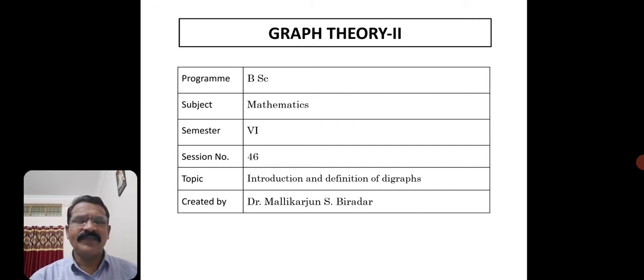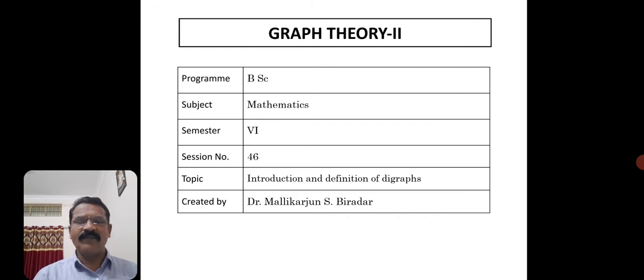Usually we have physical situations like one-way road maps, flow networks with valves in the pipes, electric networks, and tournaments, where we need the notion of directedness. So the necessity of generalizing graphs to directed graphs is obvious.